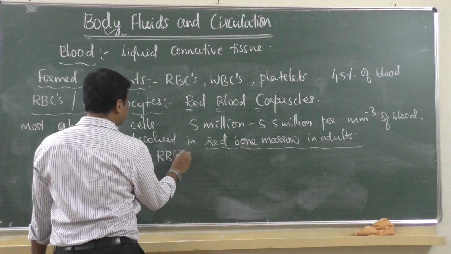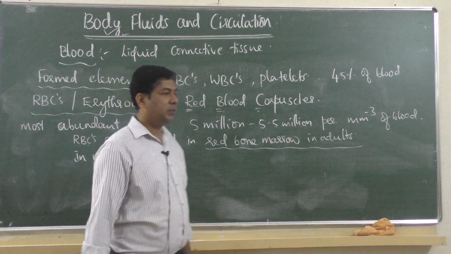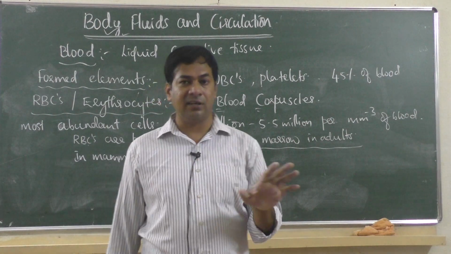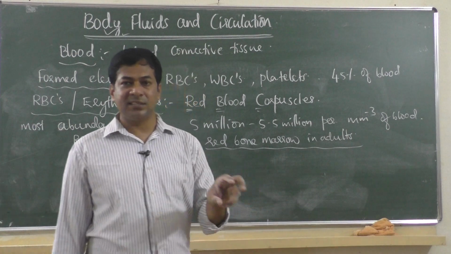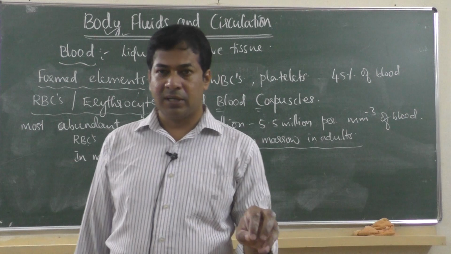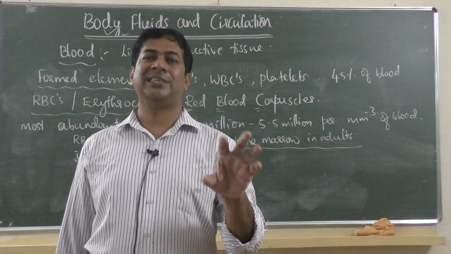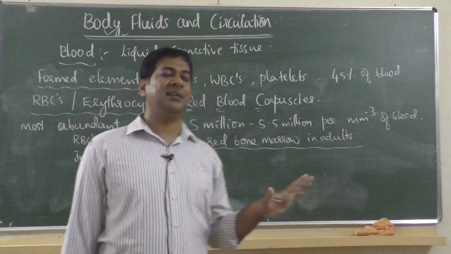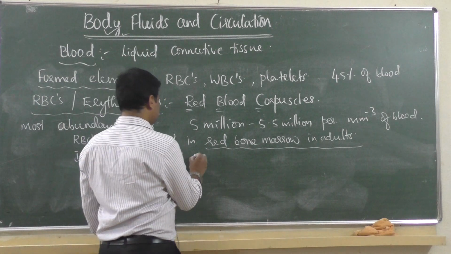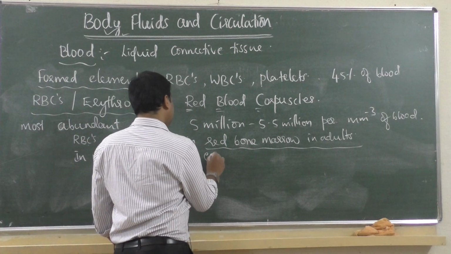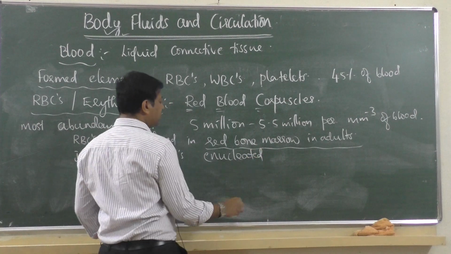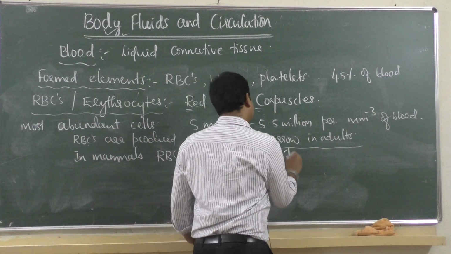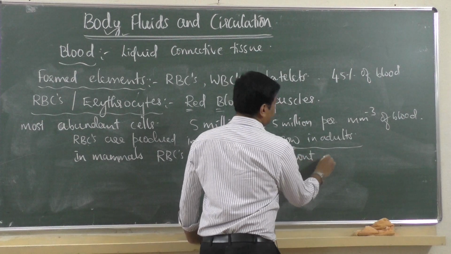RBCs don't contain a nucleus. So a red blood corpuscle is a cell which doesn't contain a nucleus. But you should know that when it is a young cell it contains a nucleus, but the mature red blood corpuscle doesn't contain a nucleus. So they are enucleated. The word enucleated means without nucleus.